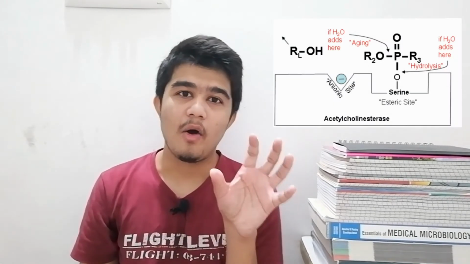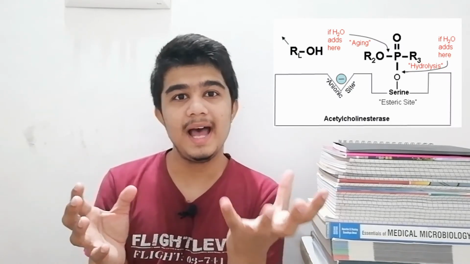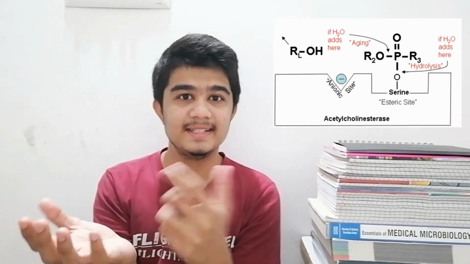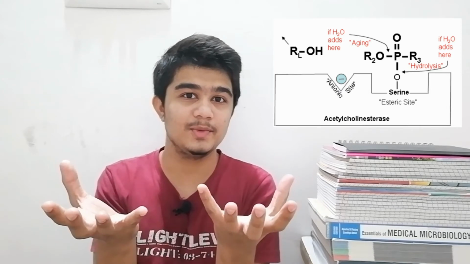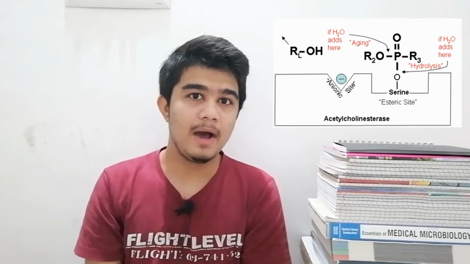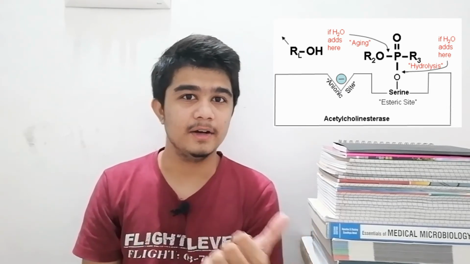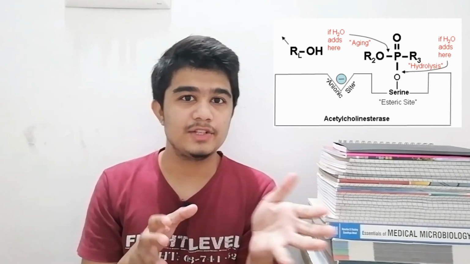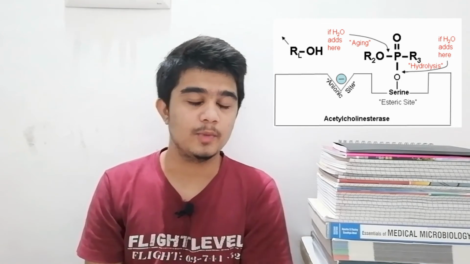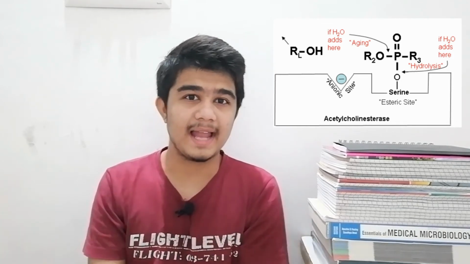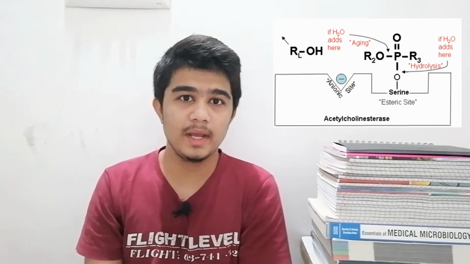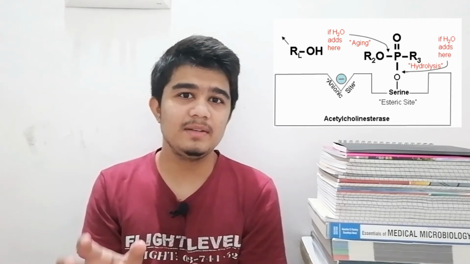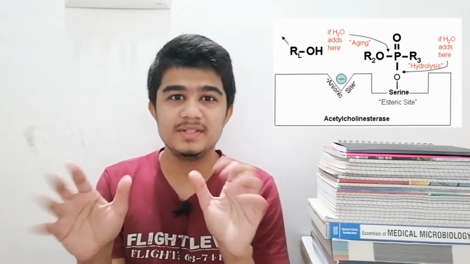Now what happens? You can see in the image, organophosphate binds to the esteric site. This is esteric, this is anionic. Organophosphate binds to the esteric site. After binding, hydrolysis occurs, you can see in the image at this point, and H2O is added to this point, and this whole mechanism is called aging. What is aging? Aging means the block becomes irreversible.